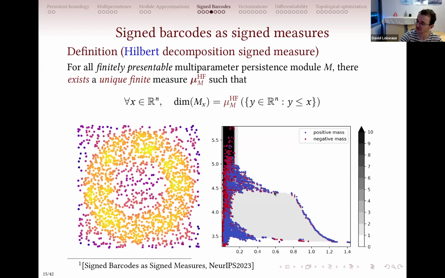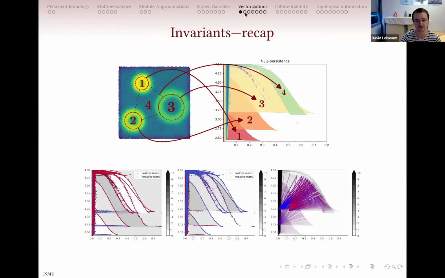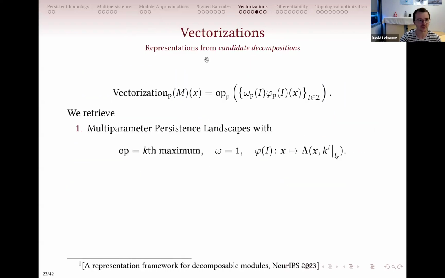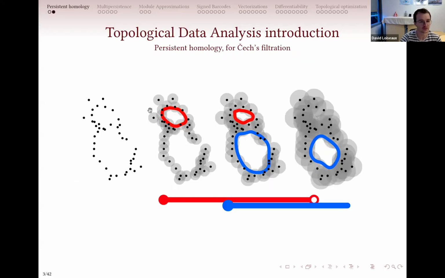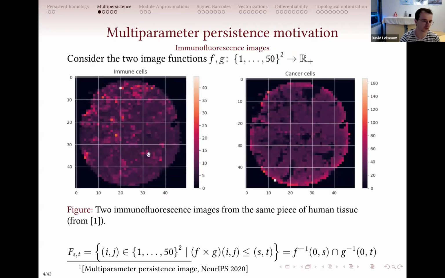But there are not a lot of filtrations in the multiple parameter case, so you have specific examples. For example, at the beginning I showed immunofluorescence images, where what you're looking at is the density of some protein. You have some protein markers that will create these images, but you can have hundreds of proteins. So in this kind of example, you can create a 100-dimensional filtration, but you cannot really compute it.